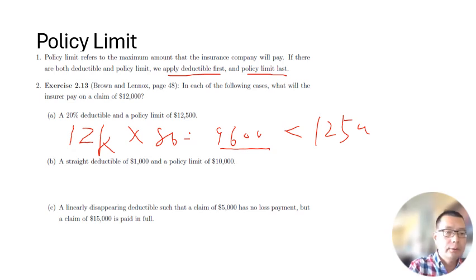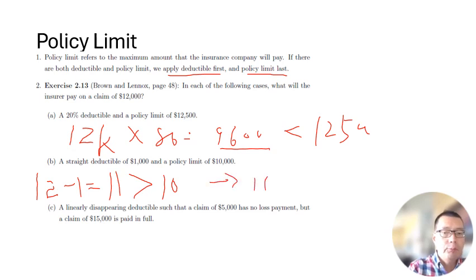Deductible first, we get 12K minus 1K, which is 11K, greater than 10K. So in this case, you will only get paid 10K because the claim after deductible is still greater than the policy limit.